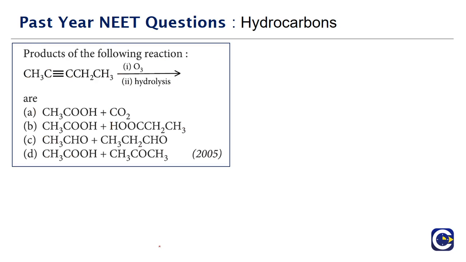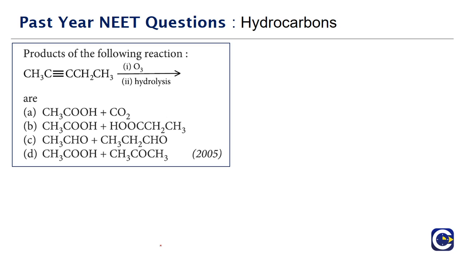Next we have a question on ozonolysis, but this is ozonolysis of alkynes. Especially when we look at the reactions of alkenes and alkynes, in alkenes the addition reactions and the Markovnikov and anti-Markovnikov rule concept are an important area for questions. Ozonolysis is another important area. Similarly for alkynes, ozonolysis is an important area for questions.